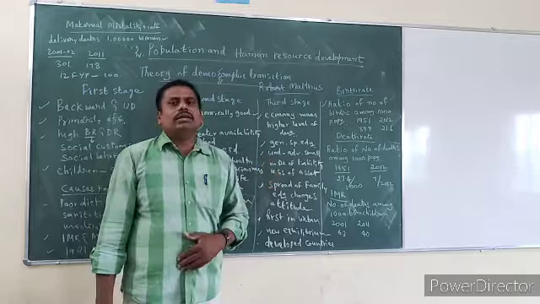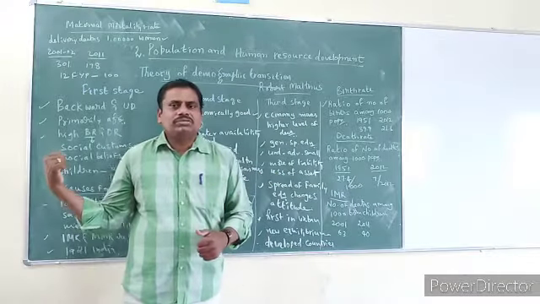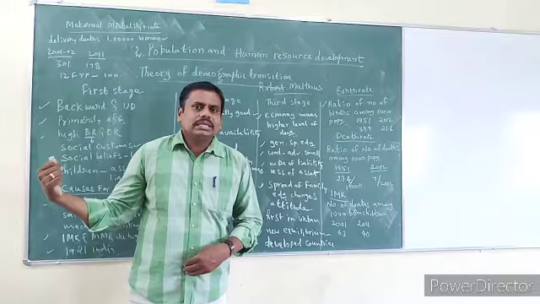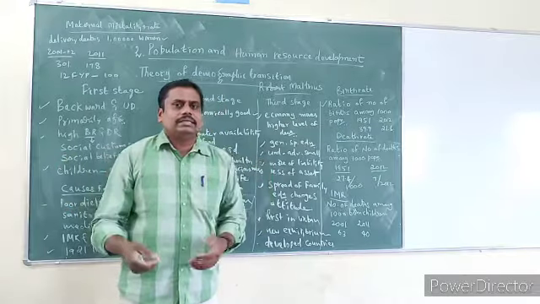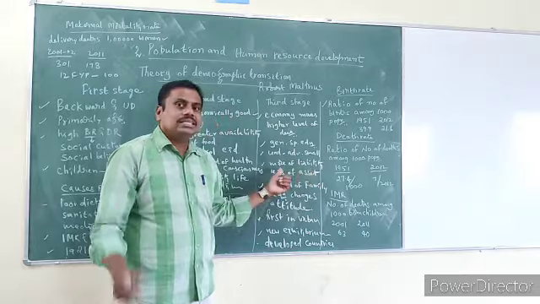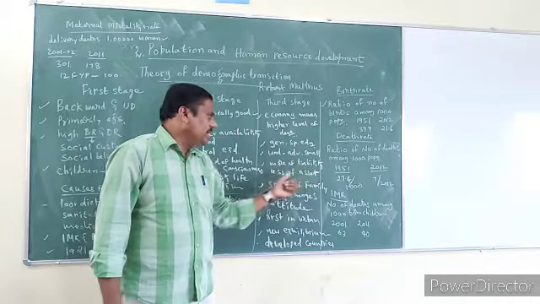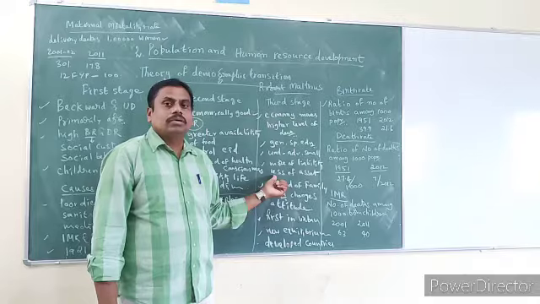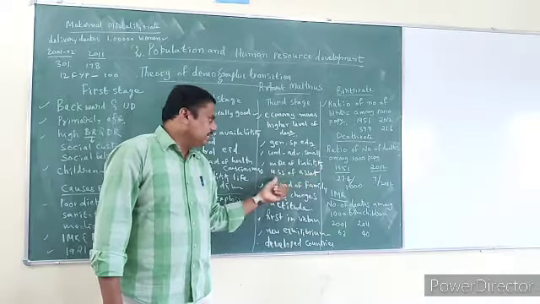And you have to understand that in the first stage, the parents considered children as an asset, but they considered them more of a liability. They considered children as more of a liability and less of an asset.